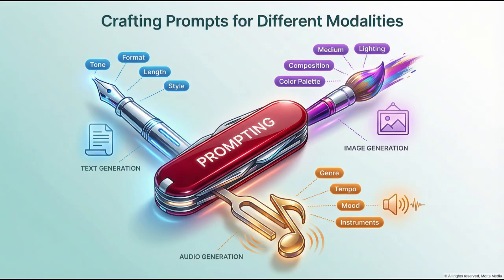Different modalities require different approaches. This Swiss Army knife labeled prompting extends 3 specialized tools. The pen for text generation sits beside keywords: tone, format, length, and style. The brush for image generation accompanies medium, lighting, composition, and color palette. The musical note for audio generation connects to genre, tempo, mood, and instruments. Like a Swiss Army knife, effective prompting requires selecting the right tool for each task.